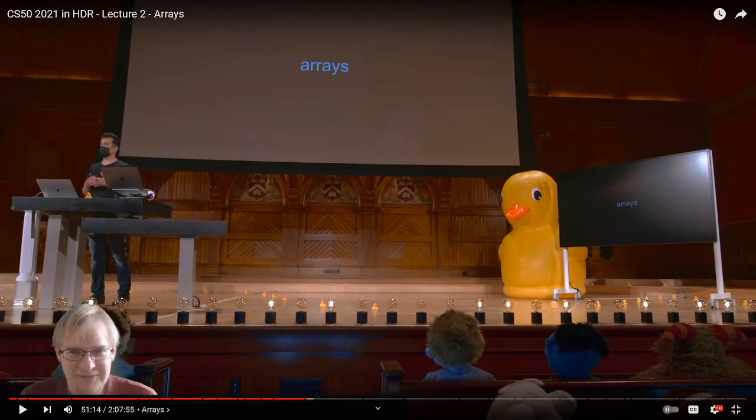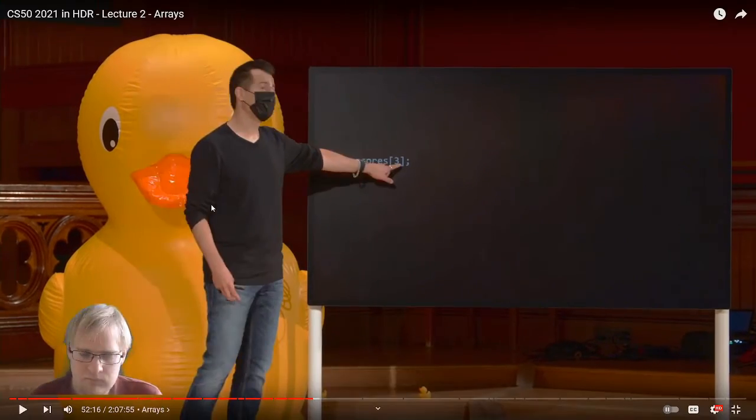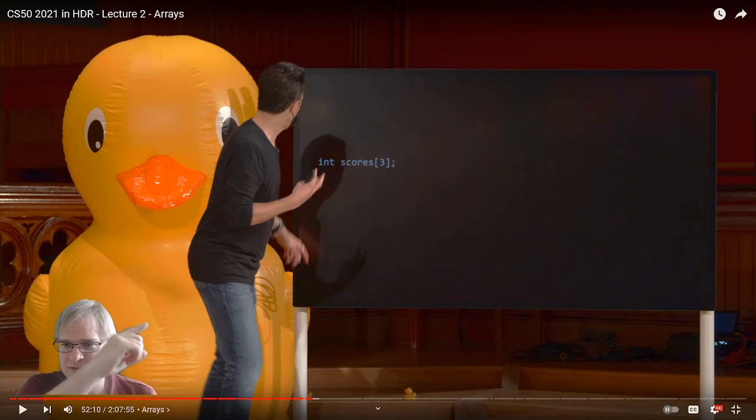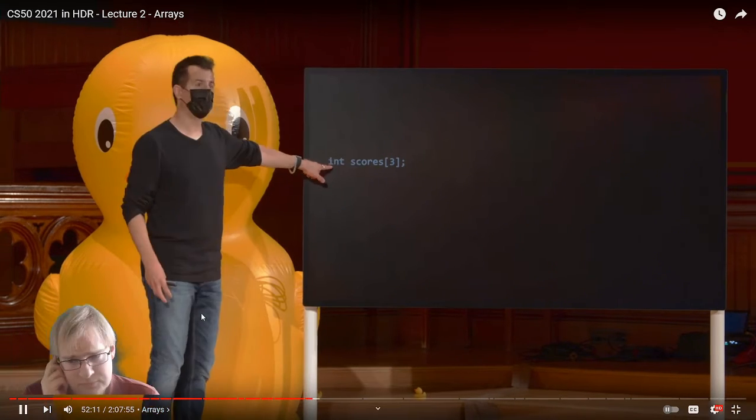Hey, we finally found the arrays. So what are arrays? We're going to be hearing that very soon. So with these square brackets, we're telling the PC or the program, we're going to be starting an array, and the size of the array is going to be 3. And because we said it's int, it's going to be an integer.